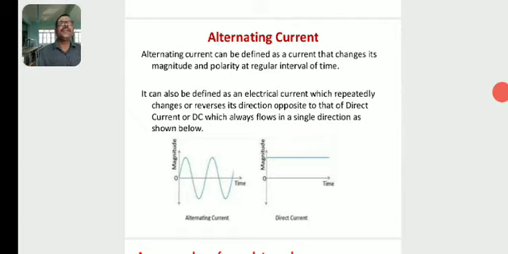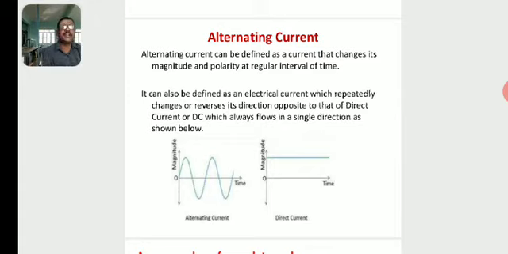So, alternating current. We know that electric current is the flow of electric charge. The rate of flow of electric charge gives the strength of an electric current. Again, we have two types of electric currents, AC and DC, alternating current and direct current.